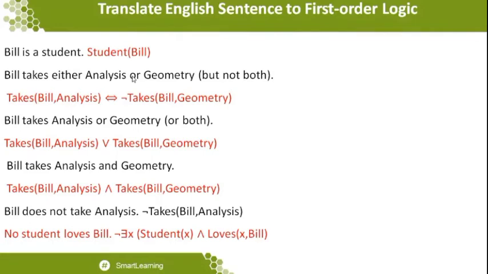The given statement is no students love Bill. But when I'm pronouncing the statement, I'm giving the exact statement that I actually need to convert to the first order logic statement. No students, not even a single student. So I can take the particular statement based on my understanding, and in that way I've been taking the first order logic statements. So not even a single student loves Bill. Not even, which means that there does not even exist any one of the students who loves Bill.